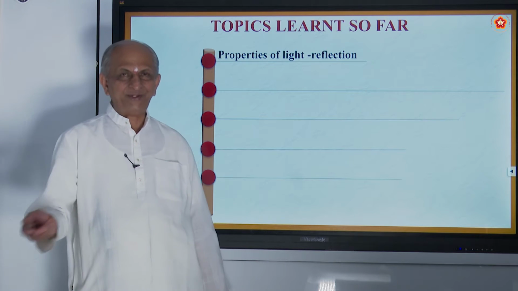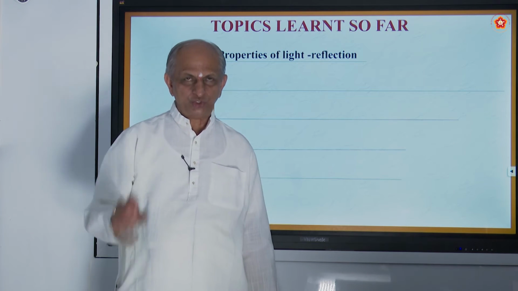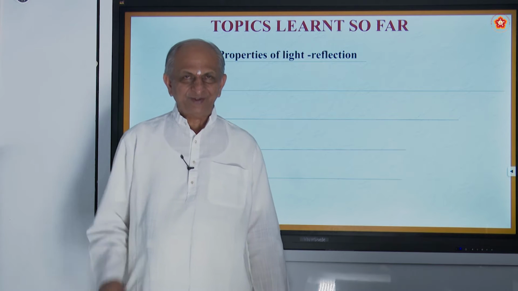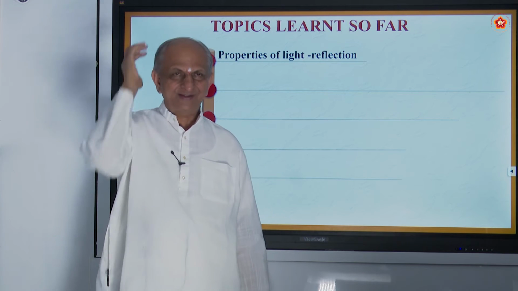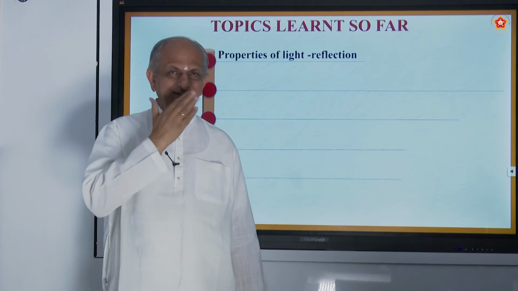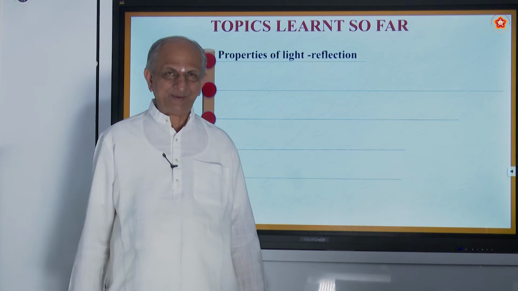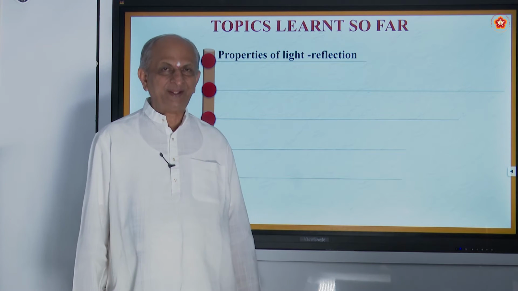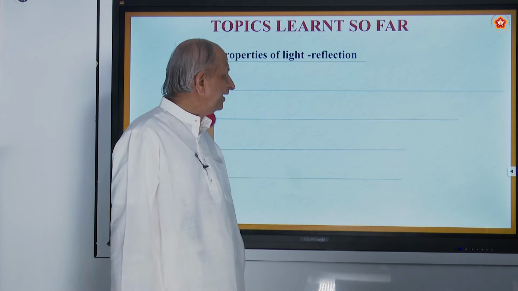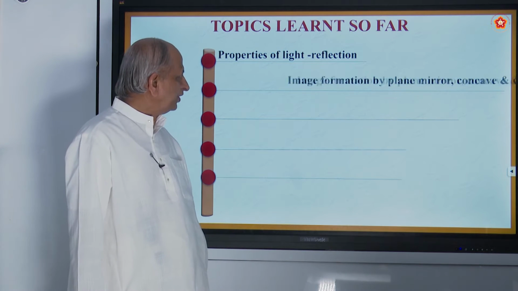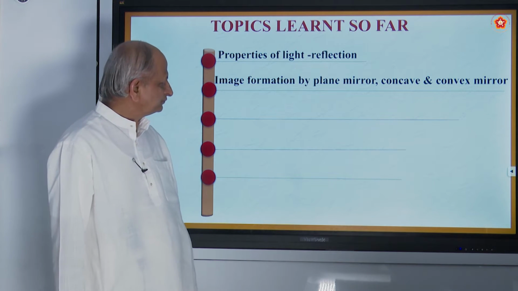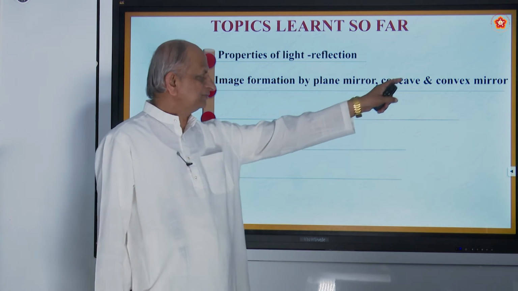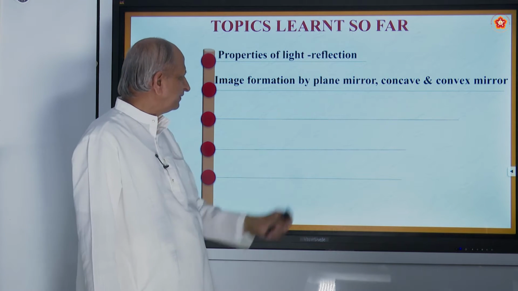Every day before coming to class or going to any shop or any place, you dress your hair, no? And we put some powder, some tilakam or something like that. For all this we use what is called a plane mirror. And this mirror has laws of reflection. So: concave mirror, convex mirror, plane mirror.